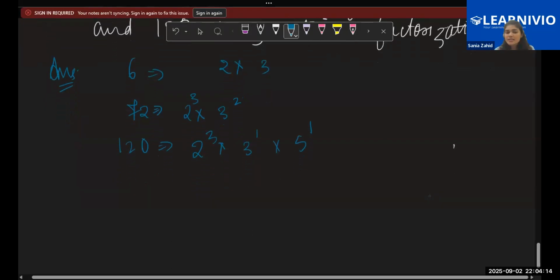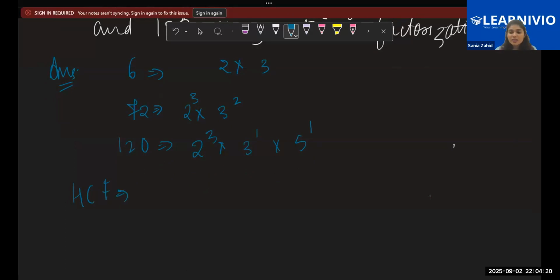So children, HCF, how will I calculate this? First of all, you calculate the common factors. Your camera is still off, and now even Afshin's camera is off. You don't have to put off your camera while you're in the class, okay? You have to keep it on the entire time.